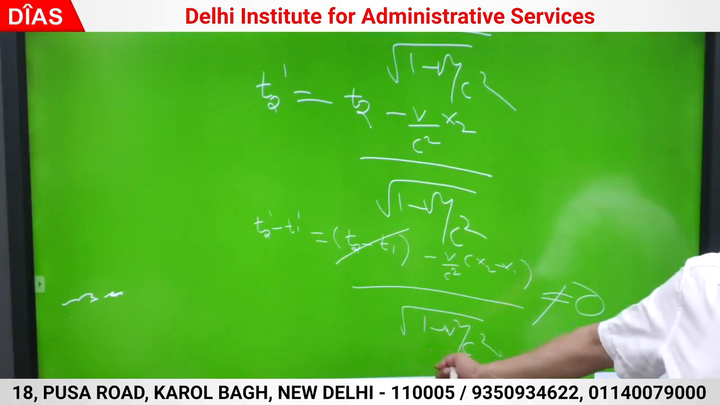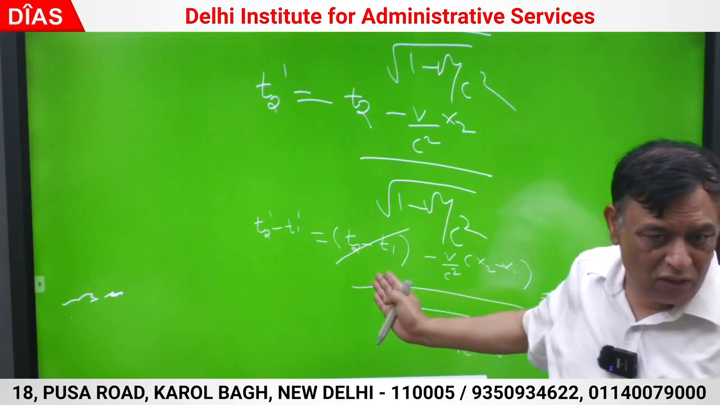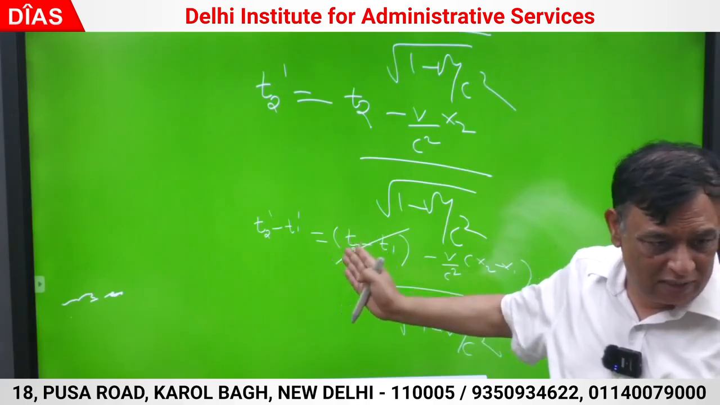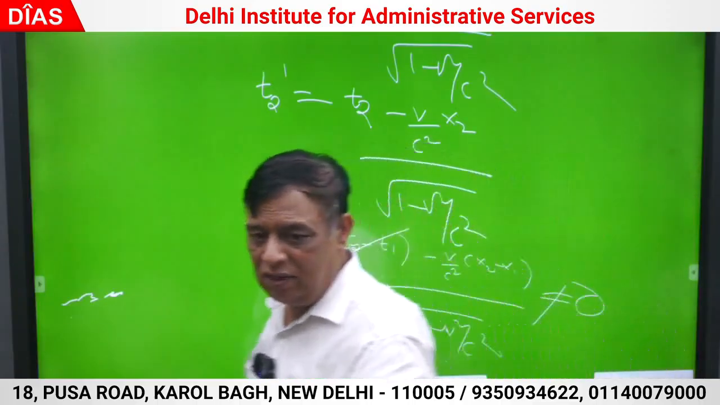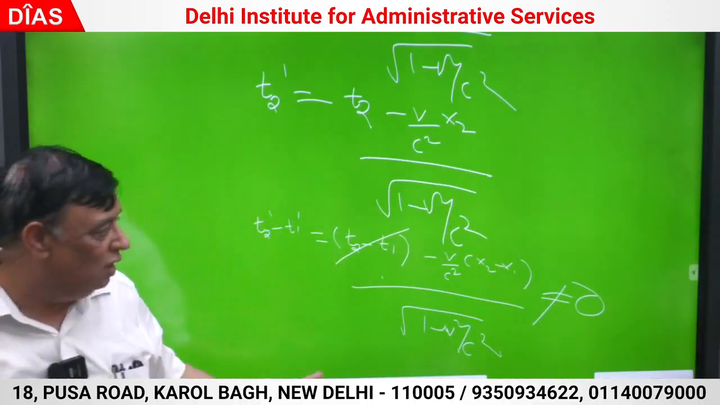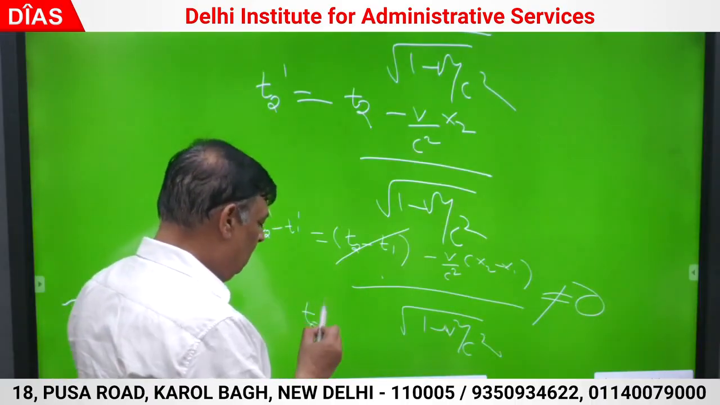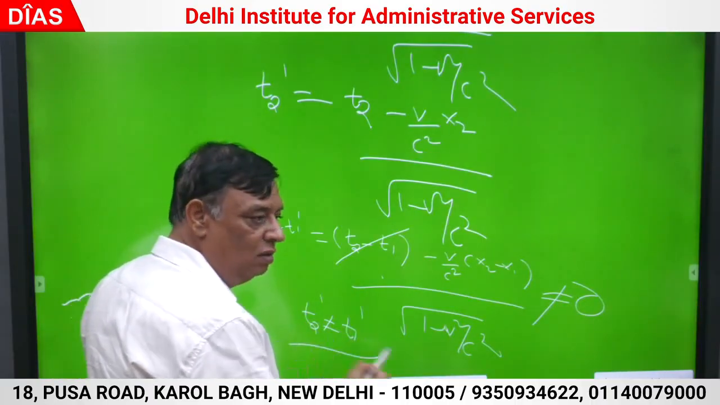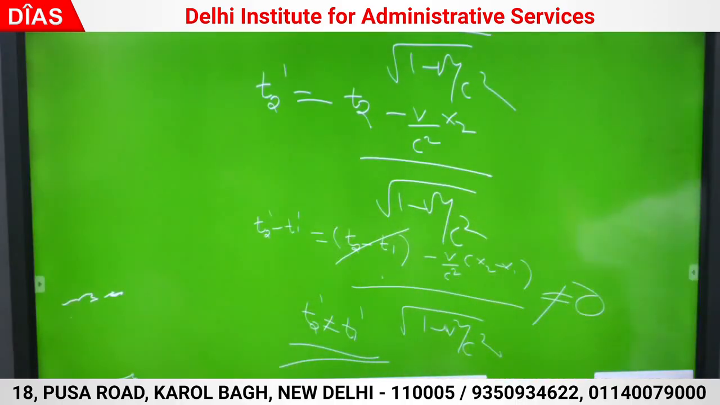Can it be 0? They were simultaneous. That means T1 was equal to T2. For the simultaneous event in frame S, T1 was equal to T2, but x1 is not equal to x2. Events were taking place at two different positions. Then only they were simultaneous events. It is not same. That means T2 dash is not equal to T1 dash and vice versa. Any doubt?